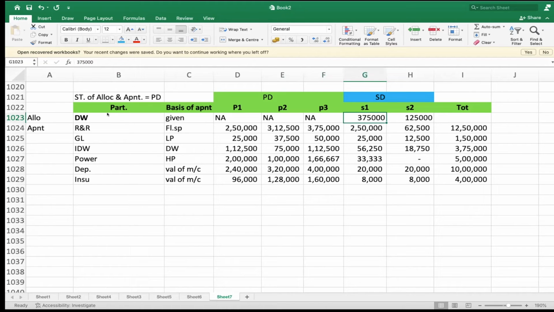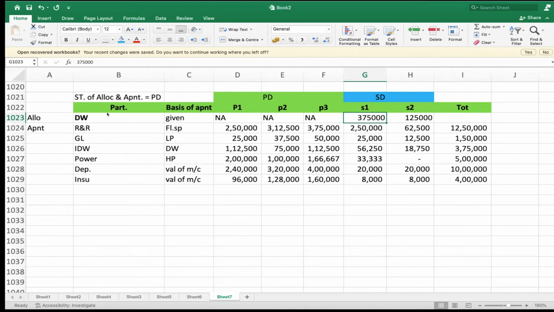Understand? But direct wages of the service department S1, is it directly attributable to produce a product or does it indirectly help you to produce a product? Indirectly. Therefore, it is an indirect cost. All the service departments indirectly help you to produce a product. Therefore, all the service department costs are indirect costs only.